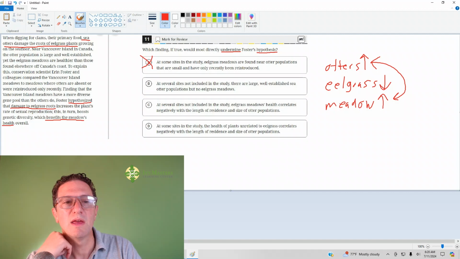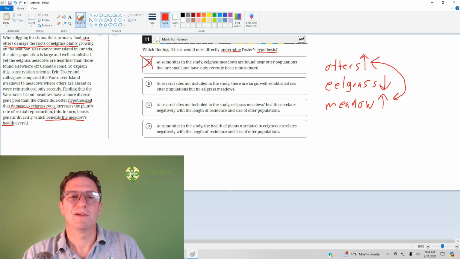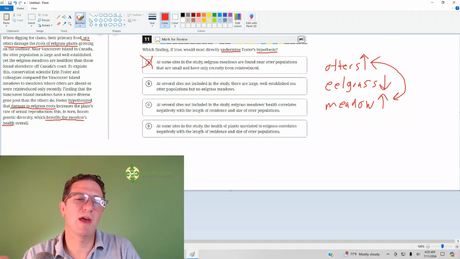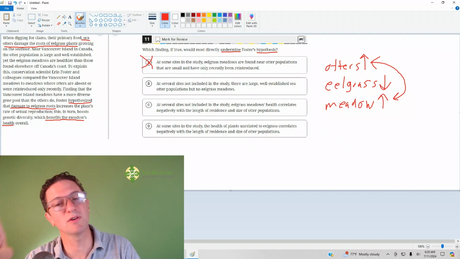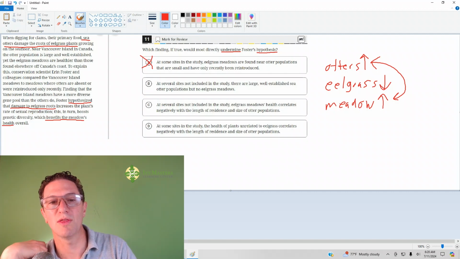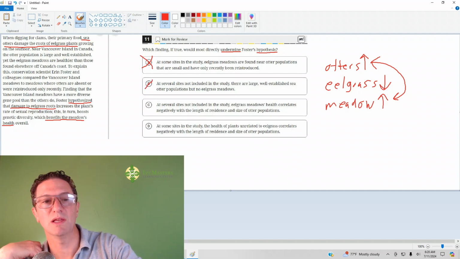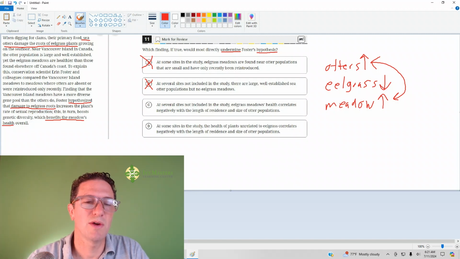Answer choice B. At several sites not included in this study, there are large, well-established sea otter populations, but no eelgrass meadows. Okay, you might be thinking, hey, maybe you leave that for now, but as it turns out, we need the relationship of the otters and the health of the meadows. And again, specifically what we said, the health of the meadows versus how many otters are there. So this is really not related because there are no eelgrass meadows there at all. We've got to relate it when it's present.